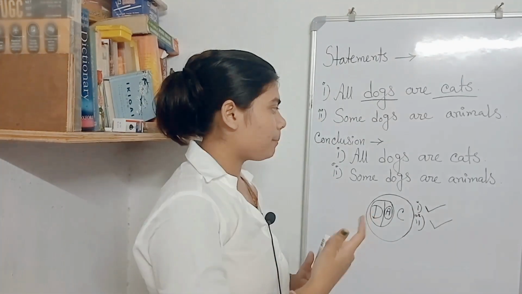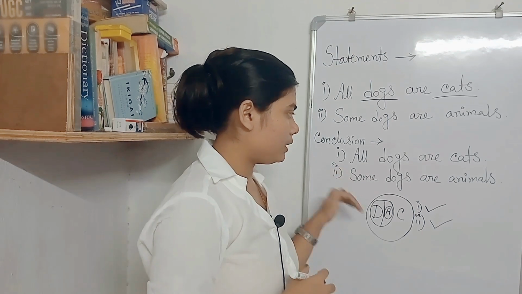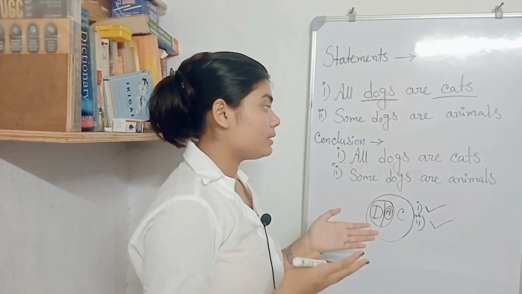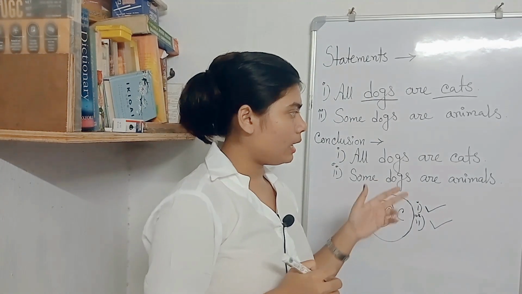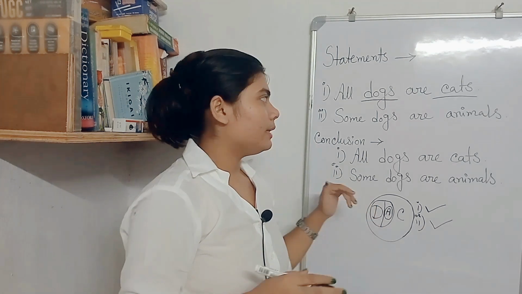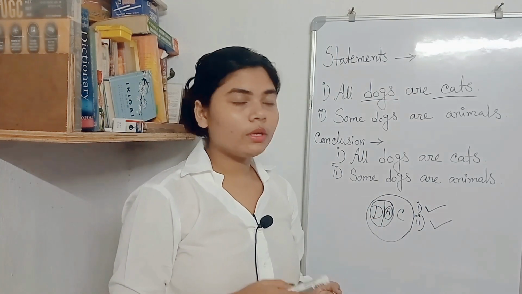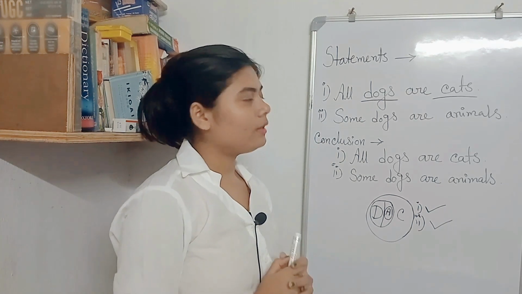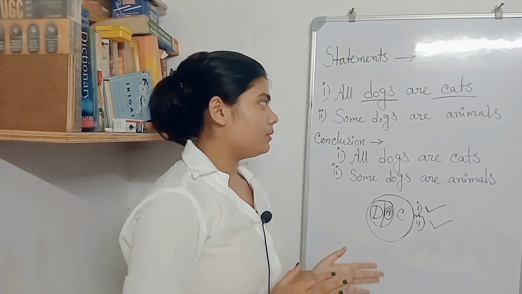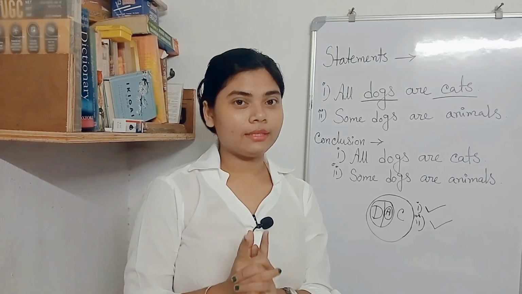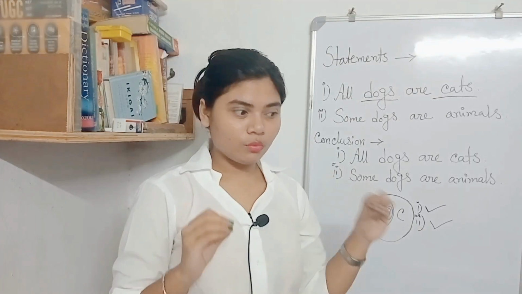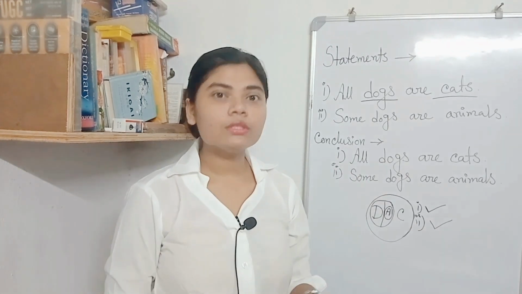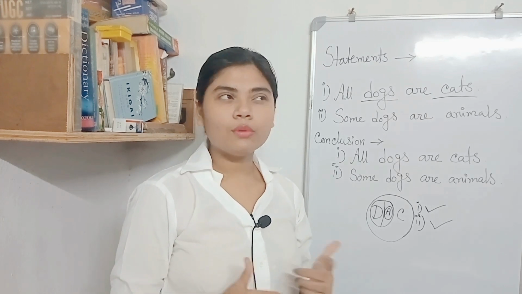But when I make you understand some not, that means particular negative, and universal negative, that means no, then you will understand it in a better way. These two are very easy, that's why I completed it in one video. But the other two are not that easy, you have to understand them with some patience. So that is all for my video. If you really like it, then please wait for the next video that is coming.